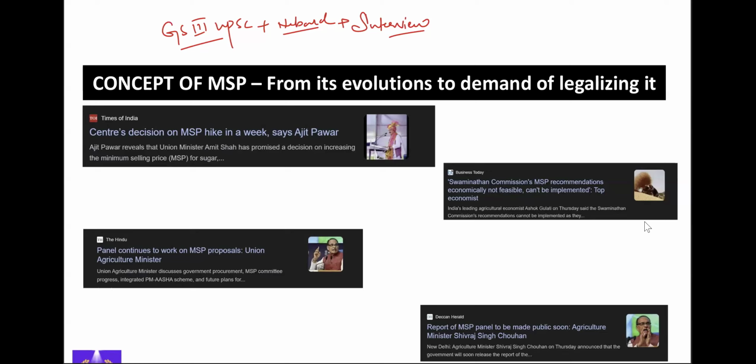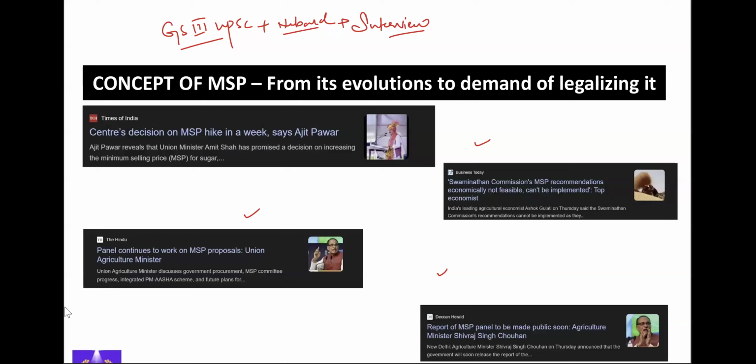Then right now again Shivraj Singh Chauhan, the Minister of Agriculture, is talking about MSP, and he said that the committee which was formed to give recommendations on the MSP, about legalizing it and all those things, will be coming soon. So MSP is again in the news, and you know that in your examination in 2021, they asked a question from the MSP. So why cannot it be this year?